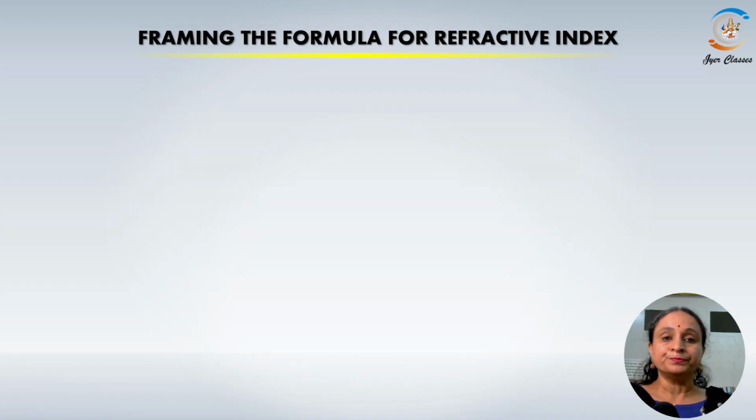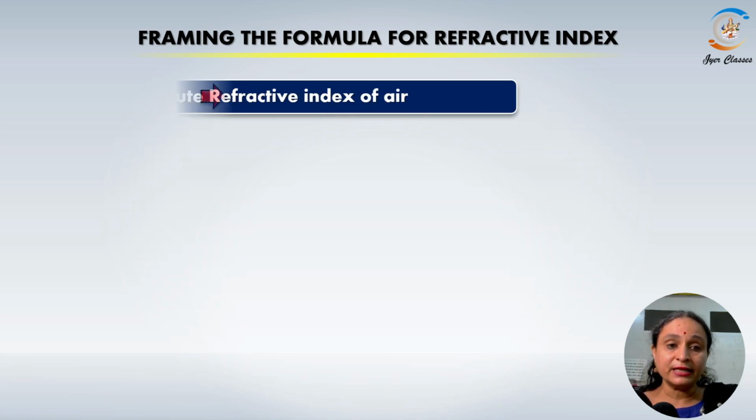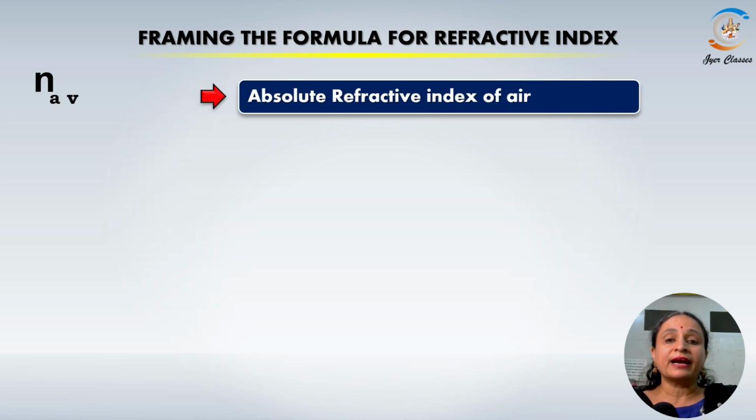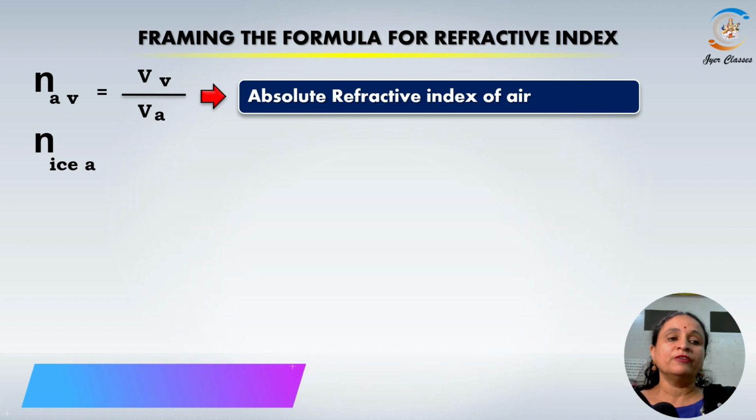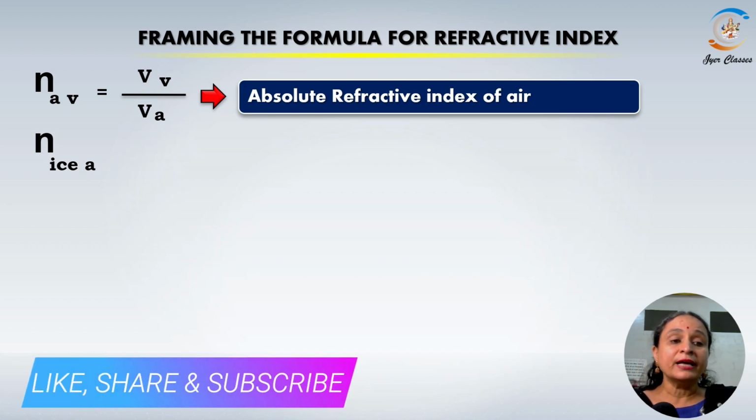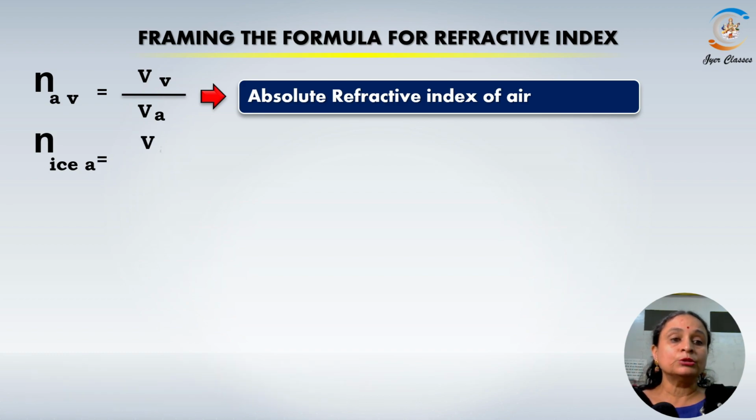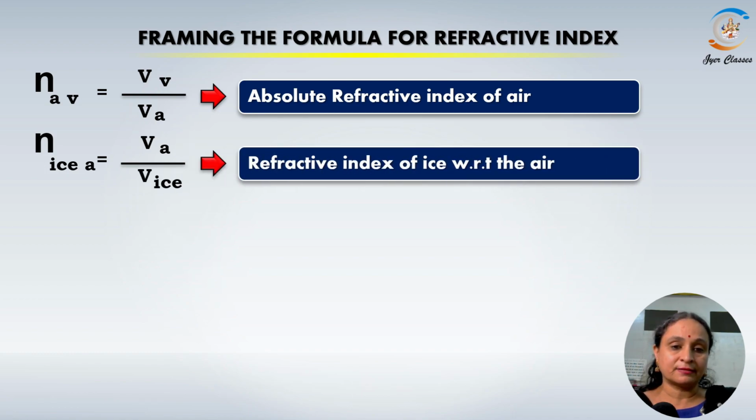Okay. Now, if you want to write the formula for the refractive index, we know that the refractive index of air with respect to vacuum is the speed of the light in vacuum divided by speed of light in air. Now, if I write refractive index of ice with respect to air, that means velocity of light in air divided by velocity of light in ice, right?